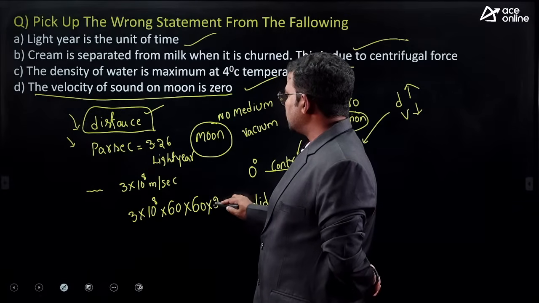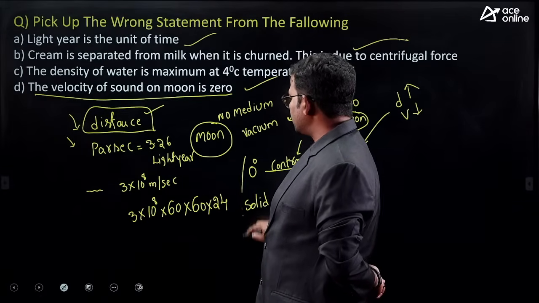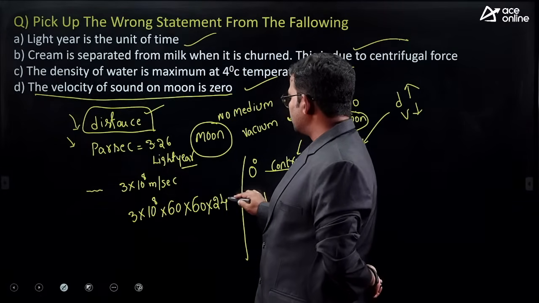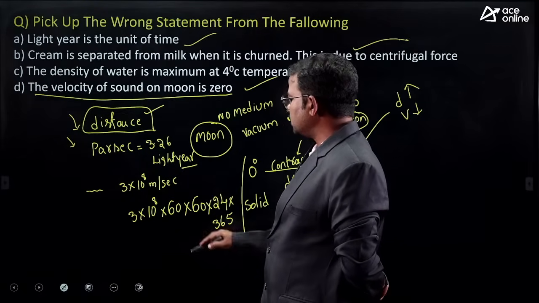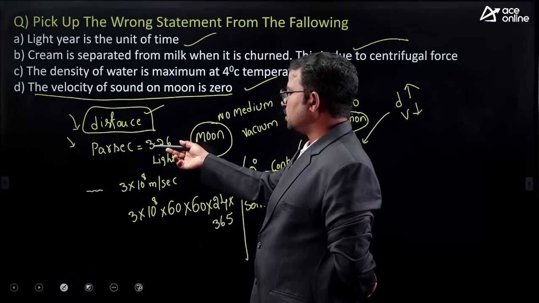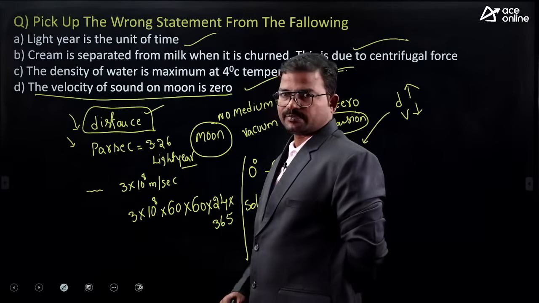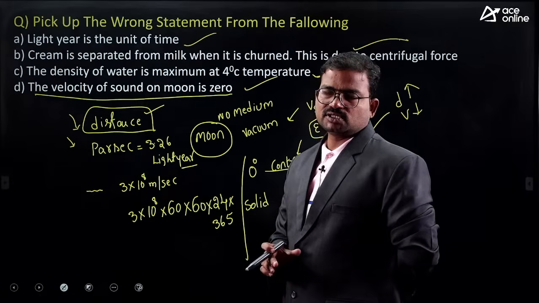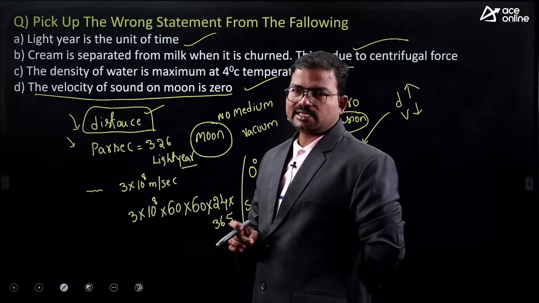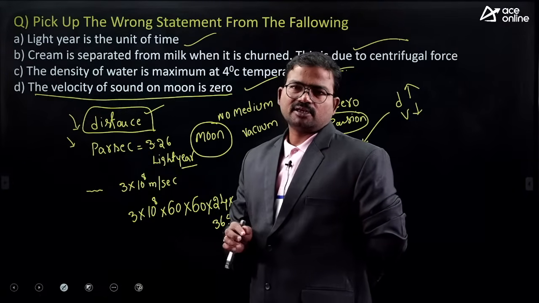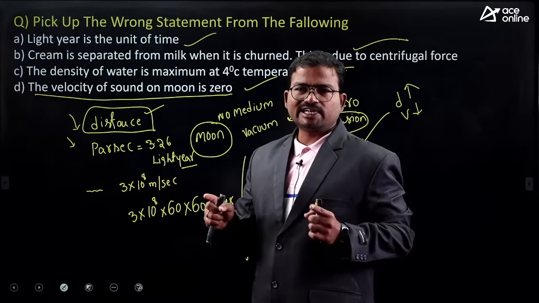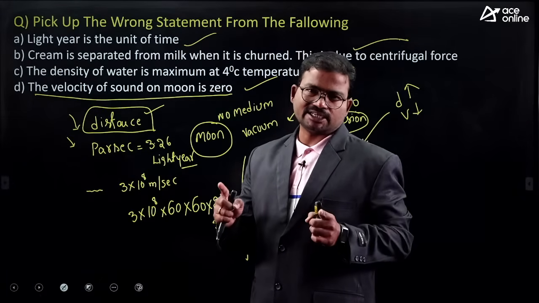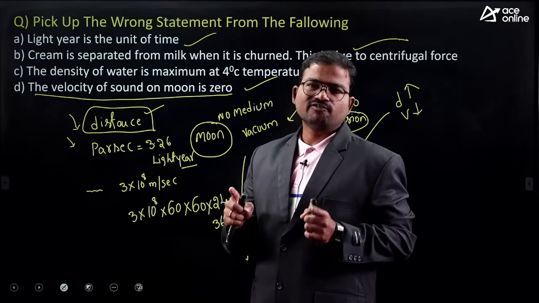Per day we have 24 hours. Per year, 365 days. If you calculate this, finally you get the light year value. Light year means the distance light travels in the span of 1 year. That is treated as 1 light year.